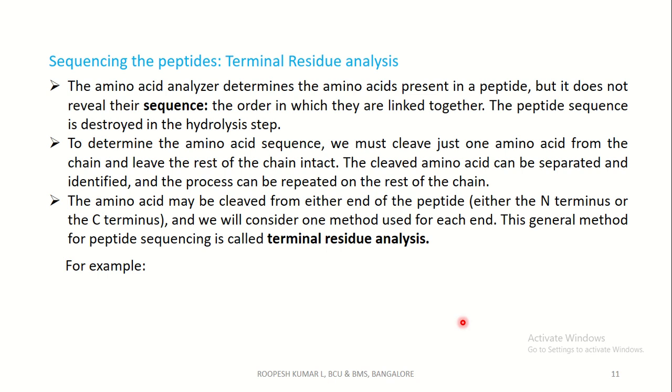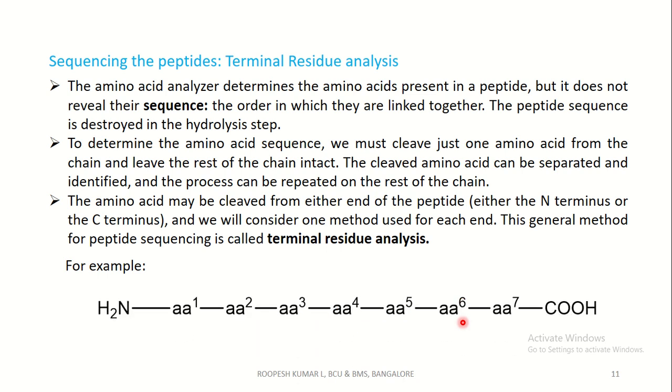For example, if you consider this as a peptide chain, you can start sequencing from the N terminal. That is, you can cleave here, separate the first amino acid and leave the remaining peptide intact. Next you can cleave the second amino acid, separate it, identify it and repeat the process. And there is another way.